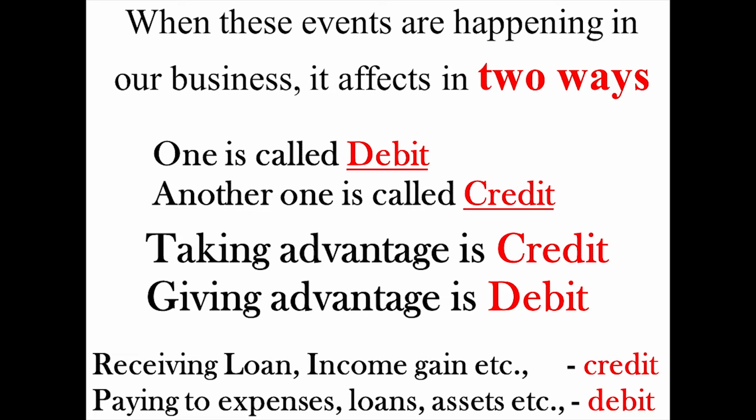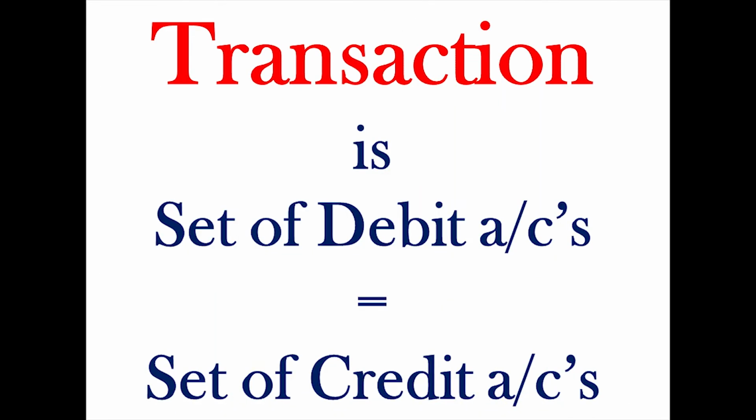Receiving loan, income, gain, etc. are examples for credit. Paying expenses, giving loan to others, purchasing assets for business are examples for debit. Transaction is a summary of a set of debit accounts and a set of credit accounts.